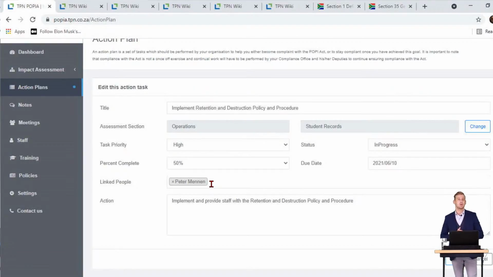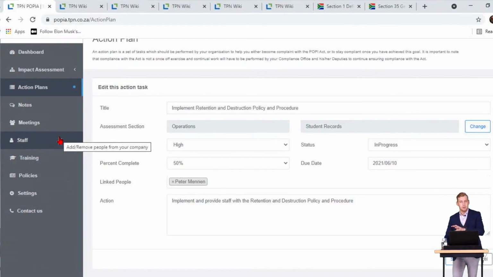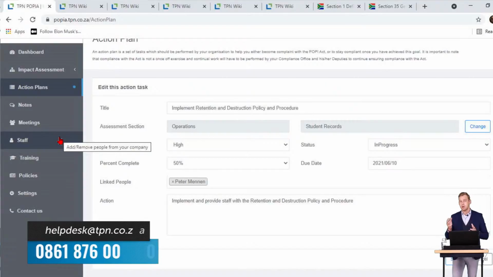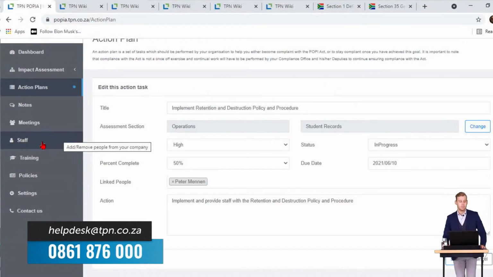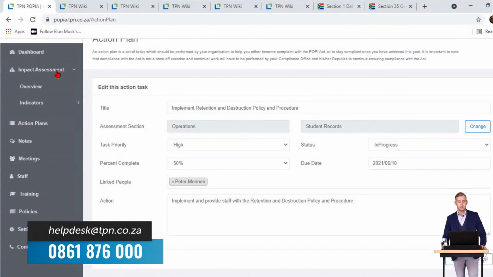So let's get started with the formal training session today, specifically looking at student records, enrollment, and external communications. So we're consistently, as you see, adding to the system itself. As soon as we get recommendations and we see things start to work around with the system, we go and add different functionality to the system through our development team. So once I click impact assessment, we've done this a few times.